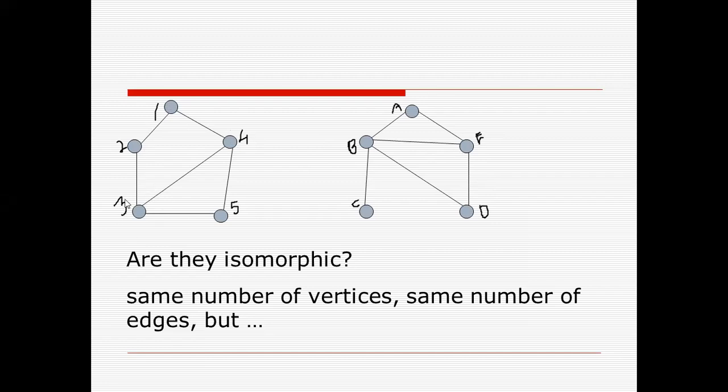Now let's see the degree of 3. The degree of 3 is 3, but here no node is left whose degree is 3. So there is no node with degree 3 left over that is isomorphic to this 3. So the two graphs are not isomorphic. Look, here its degree is 1, and there is no node with degree 1 here. So the two graphs are not isomorphic.